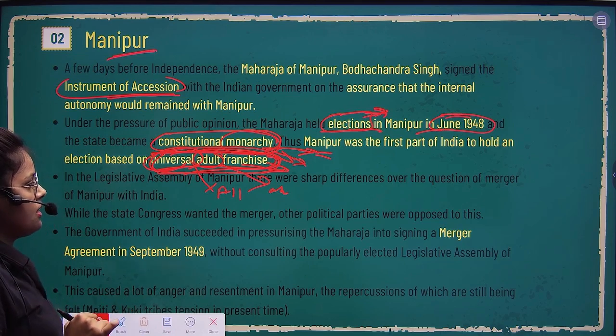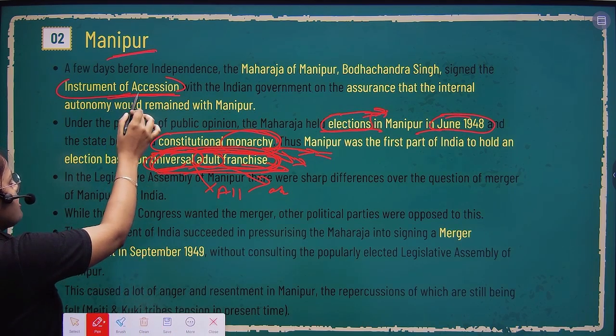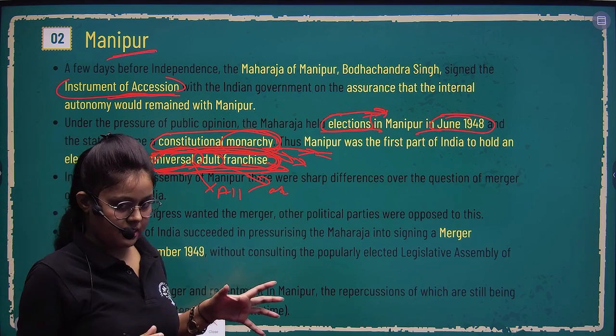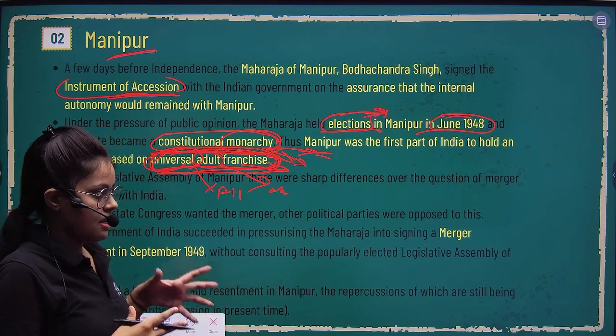So what happened? It was the instrument of accession, but how did the merger happen? There were different parties in Manipur because an election was held there.